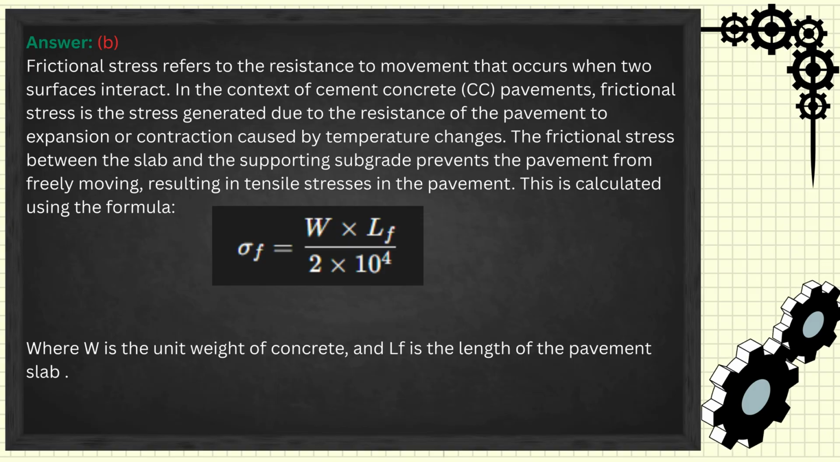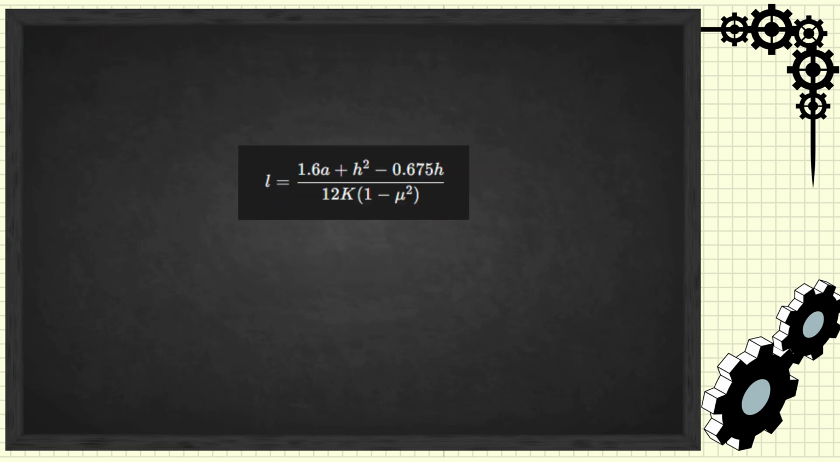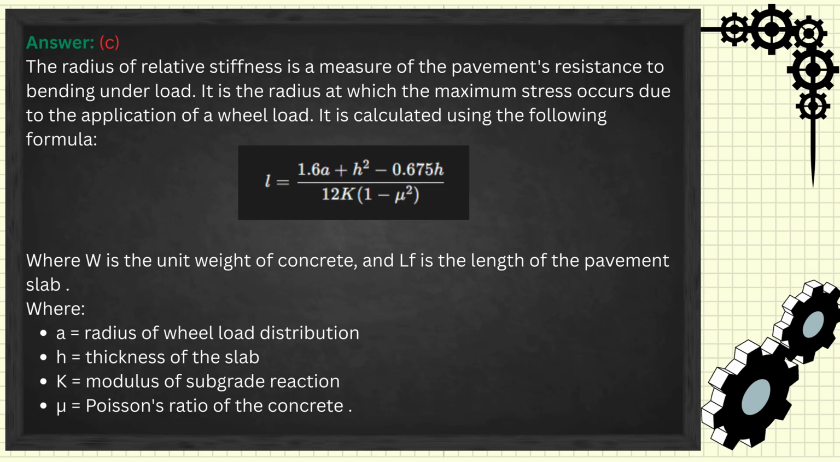The tensile stress sigma F is equal to W times LF, divided by 2 times 10 to the power of 4, where W is the unit weight of concrete. LF is the length of the pavement slab. C. The radius of relative stiffness is a measure of the pavement's resistance to bending under load. It is the radius at which the maximum stress occurs due to the application of a wheel load. It is calculated using the following formula.